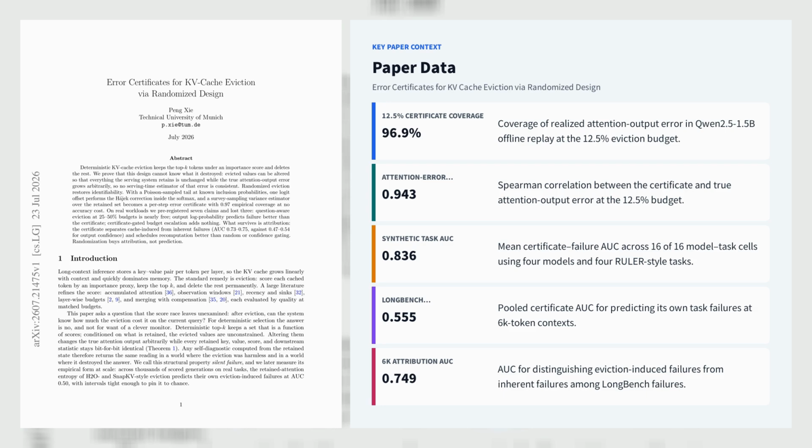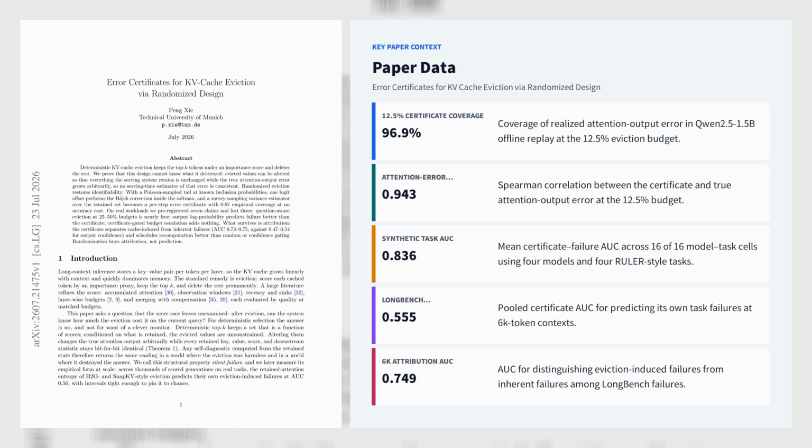The real-world LongBench study is more restrained. Failure prediction AUC was only 0.555 at 6K contexts and 0.572 at 16K, losing to mean output log probability. The certificate's practical advantage is attribution rather than prediction.